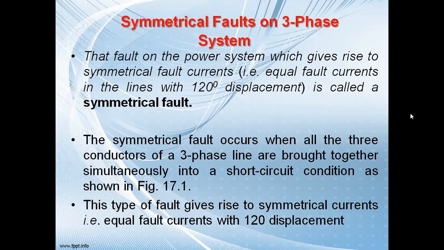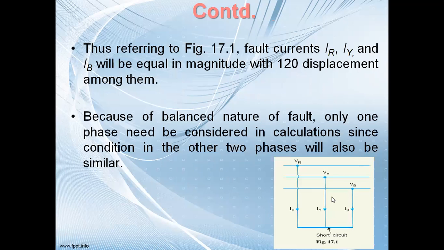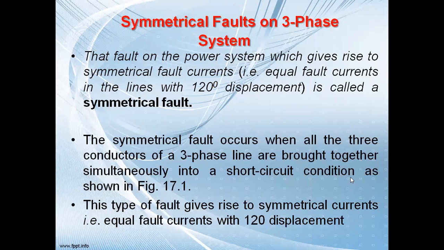We'll show this. You see this figure. This is your R phase, this is your Y phase, and this is your B phase. What will happen? There is a short circuit. A dead short circuit is occurring here. R phase, Y phase and B phase are short circuited. So if this kind of fault is there in the system, then it is known as the symmetrical fault. And whatever current flows in the system at that time is known as the symmetrical fault current.